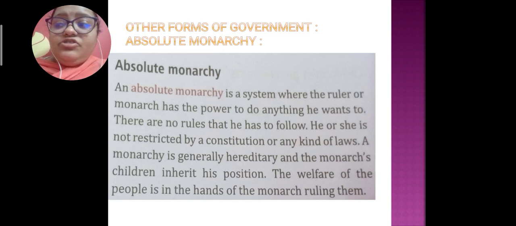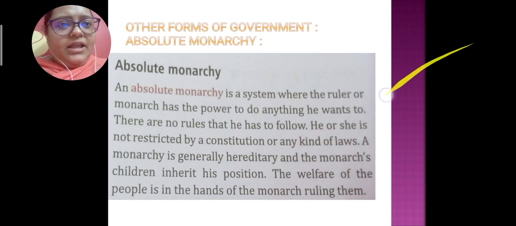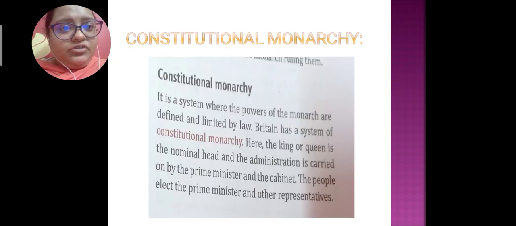Children inherit his position. For example, a king's son becomes the king, and then he becomes the absolute monarch. So absolute monarchy is naturally a hereditary form of system of government. Next is the constitutional monarchy.